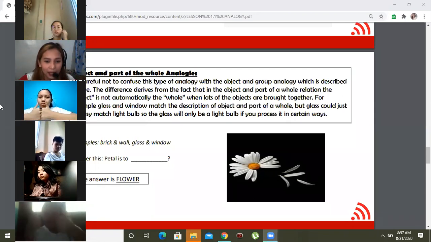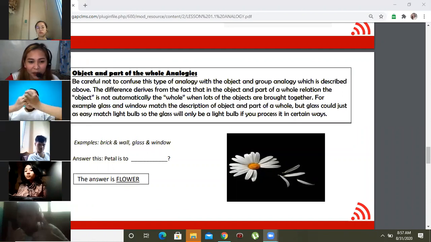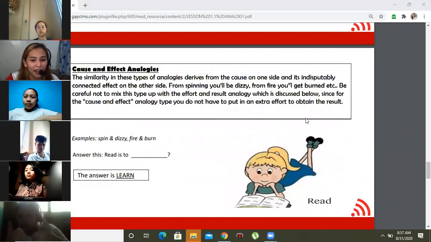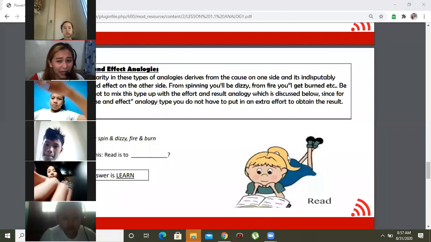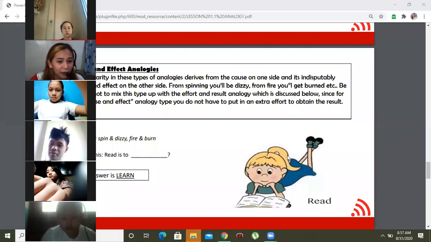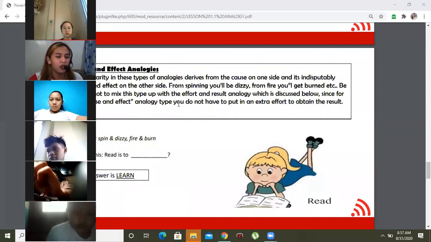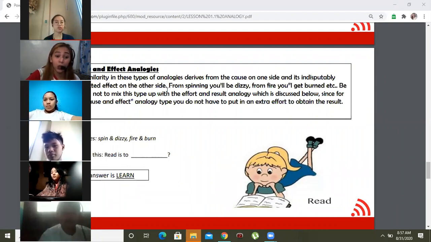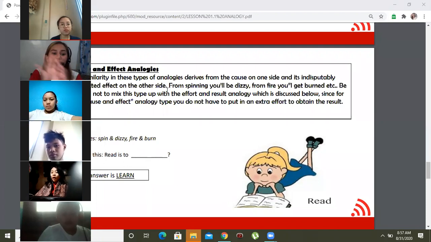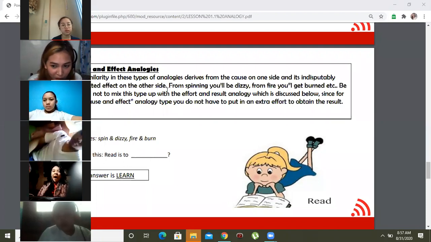So now, let's have cause and effect. The similarity in this type of analogy derives from the cause on one side and its indisputably connected effect on the other side. So in cause and effect analogy, we are referring to the possible cause and the possible effect of that. Do you understand?